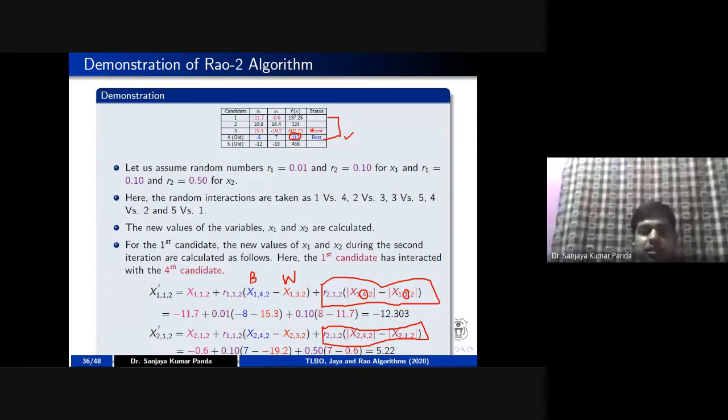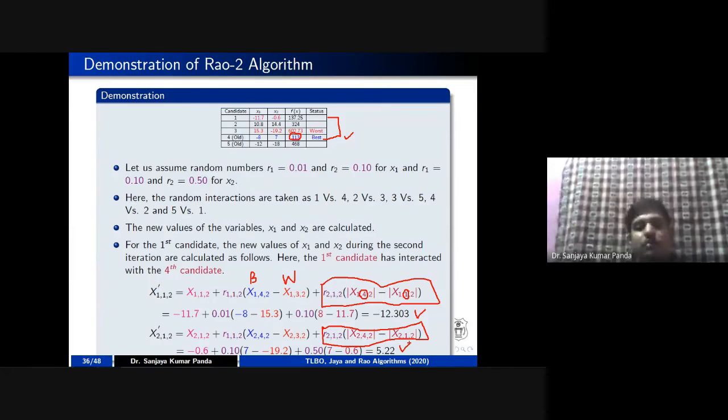So the difference is you can get here 8, that is -8, as the modulus is there, it is +8 minus your 11.7, right? So you are going to get 12.303 for the second variable. You are going to get 7, the difference between 7 and -19.2. In the second case, you are getting 7 and 0.6. So you are getting new x1 and x2 value.